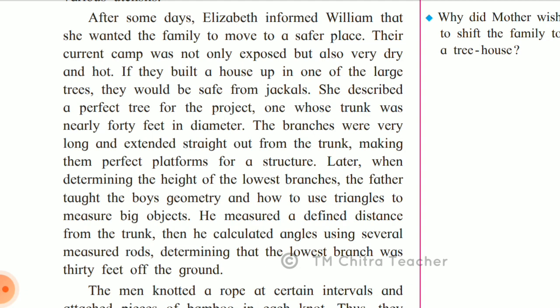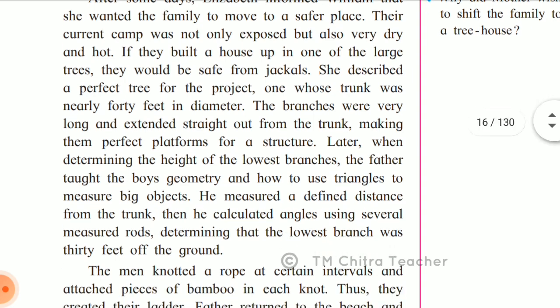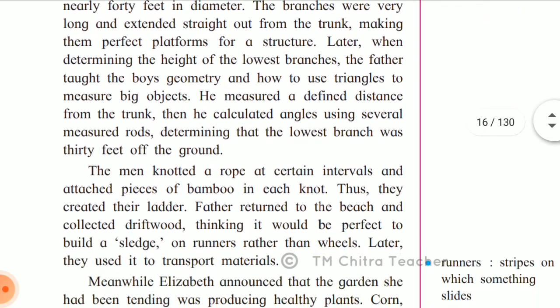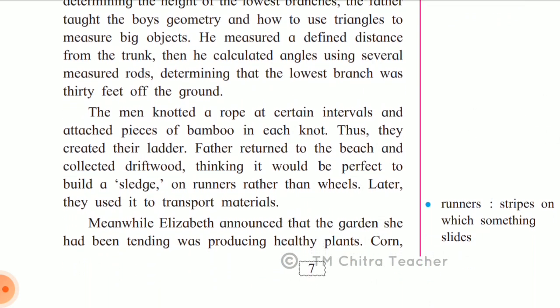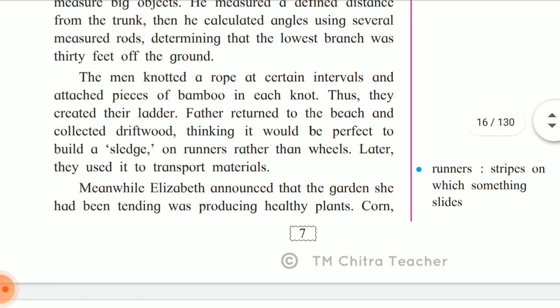And the father, that is William, taught their children how to measure it and how to make a house, that is a tree house, based on the length of what they have. So the men knotted a rope at certain intervals and attached pieces of bamboo in each knot. That means after every knot there was a gap in between, and he was tying it with the bamboo. That means he was making a ladder. A ladder is to climb and go to the tree house, because they cannot make a step, so they made a ladder.